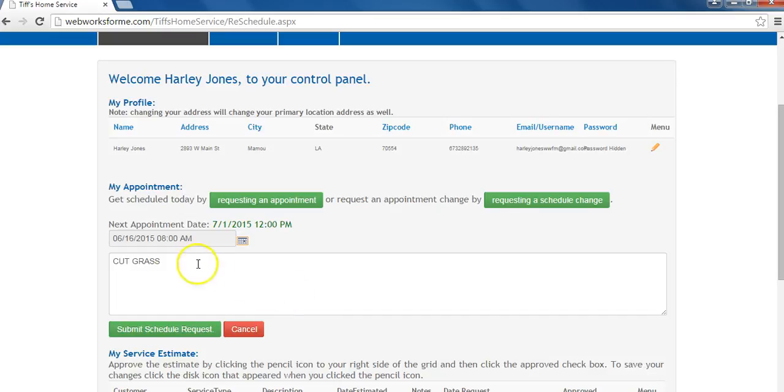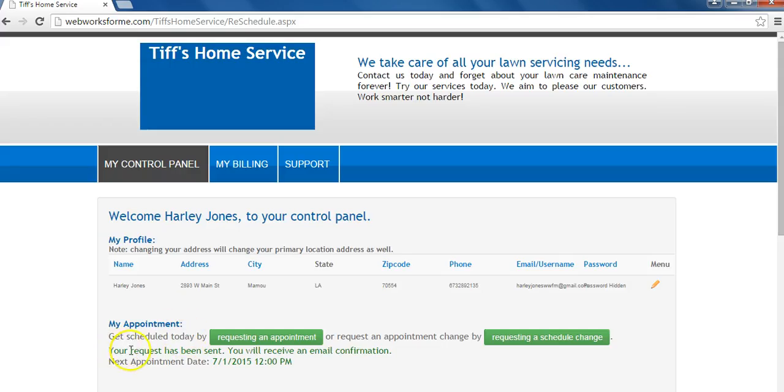When you're done selecting your date and time and adding your notes, hit Submit Schedule Request. Your request has been sent. You will receive an email confirmation.